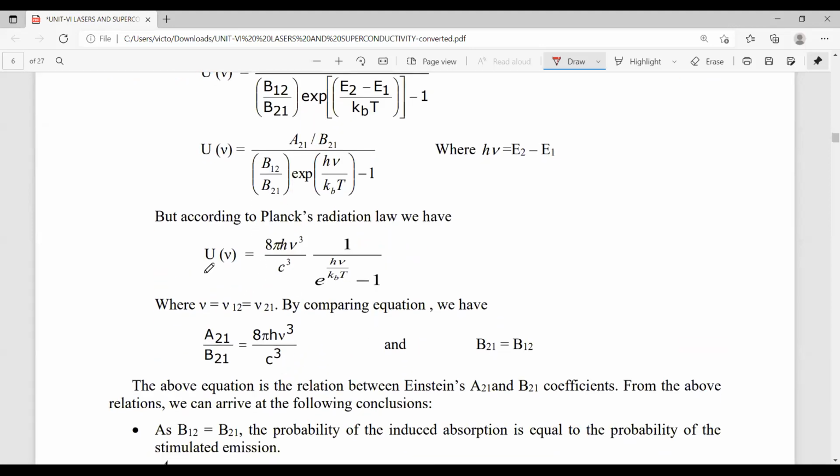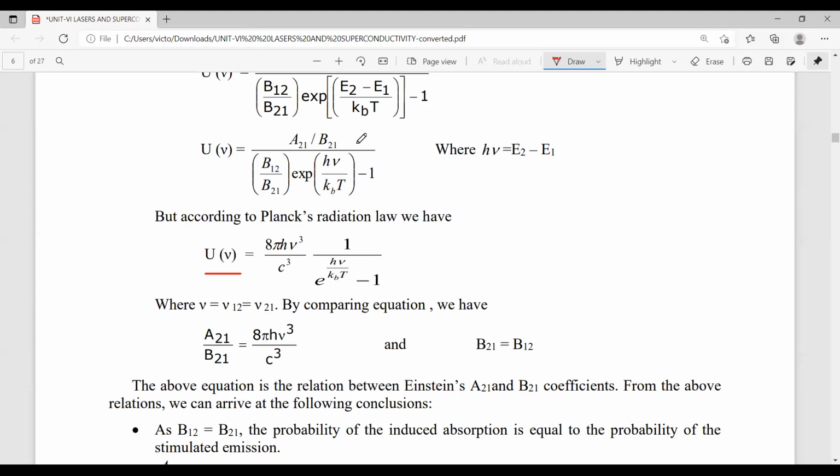This is the expression for the energy density. Actually, the expression for the energy density according to Planck's radiation law, we already discussed. Now, according to Planck's radiation law, energy density has another formula: 8 pi h nu cube by c cube, 1 by e power h nu by kBT minus 1.